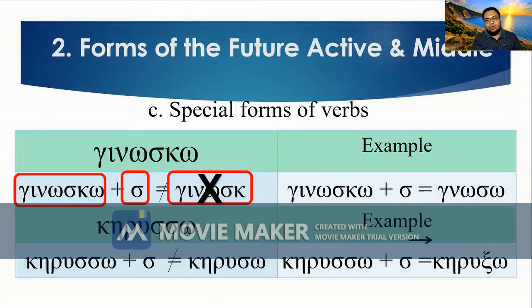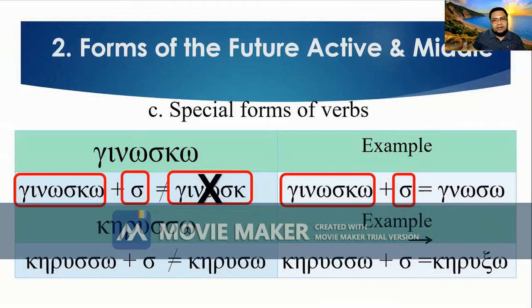So you don't follow that rule, because in Greek, ginōskō plus sigma becomes gnōsō. So wow, totally different. No? So the iota is dropped, as well as the kappa. So that is in the case of ginōskō, truly different from the other. Okay, so that is gnōsō. Ginōskō means I know, and gnōsō means I will know.